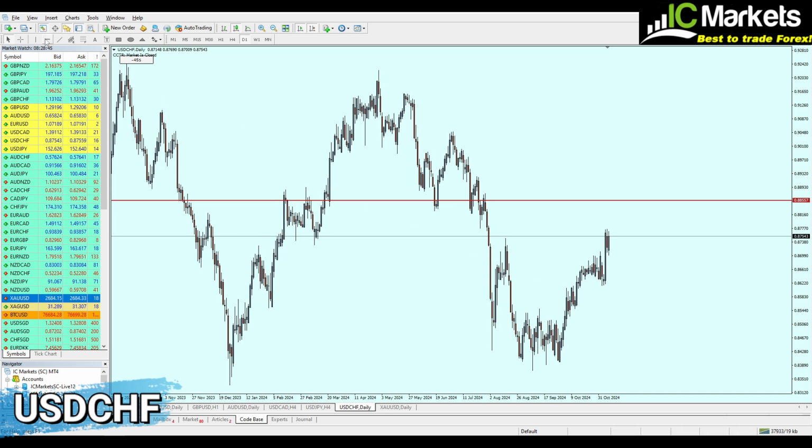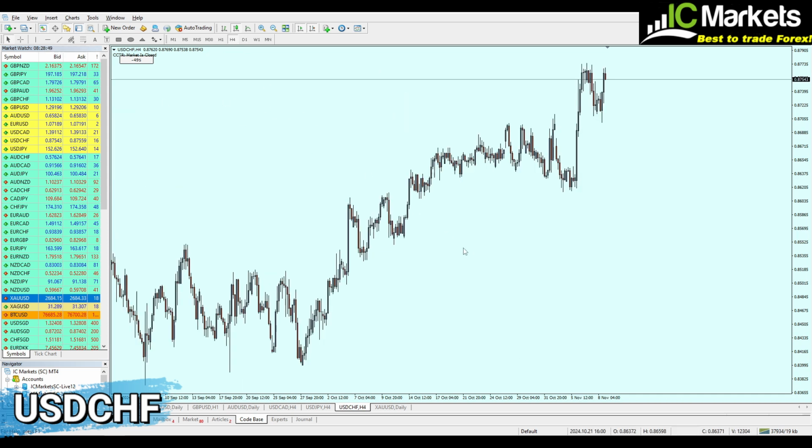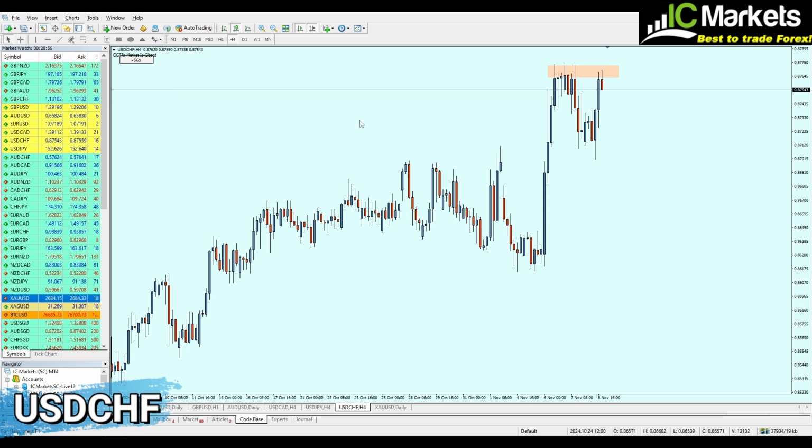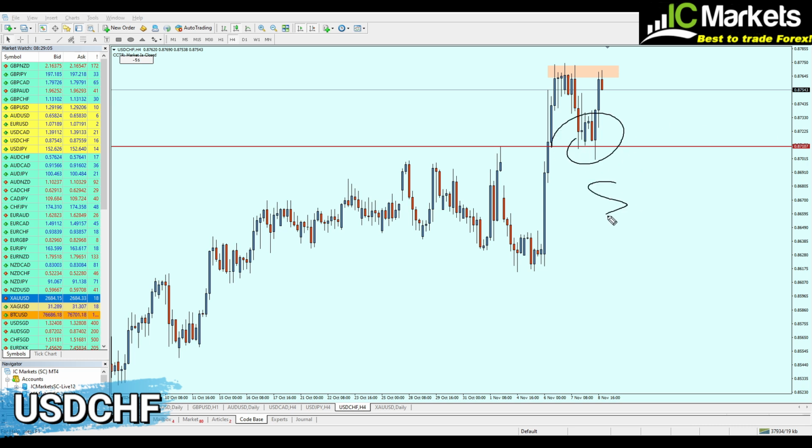In my opinion, we have to look right here at the smaller time frame. Now, as you can see, the USDCHF is reversing upon the pressure of the resistance, but that tells us that the market, since it has retested the broken level of resistance at 0.871, has already created a support number one. So let's buy the USDCHF right on the second attempt of the support.